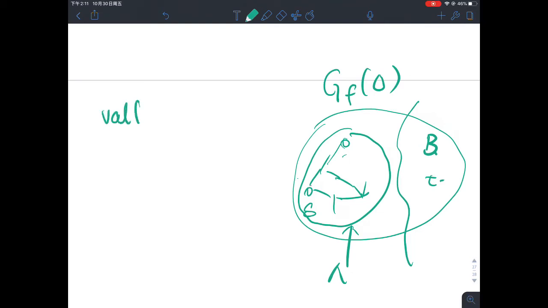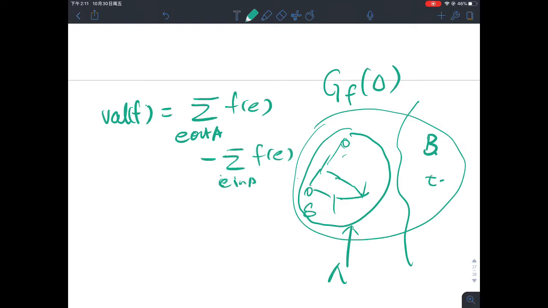So what we did is the value of f is equal to the sum of f_e over edges e out of A, minus the sum of f_e over edges e inside A. Now let's pay a bit of attention here. We are really playing with two graphs at the same time.